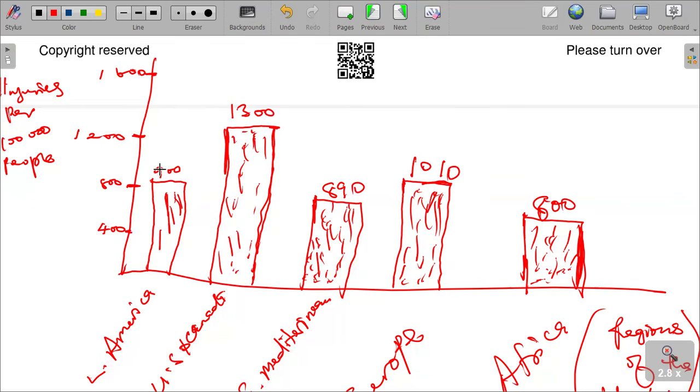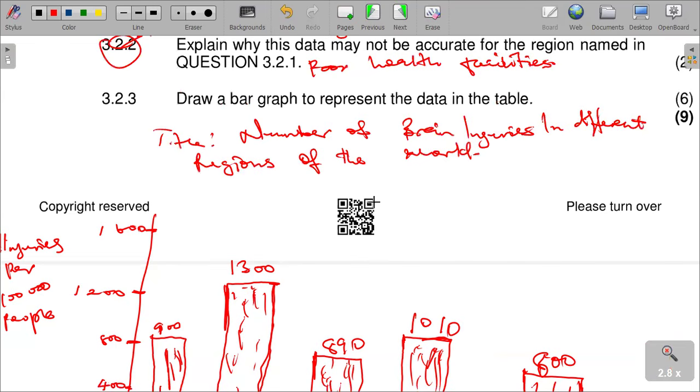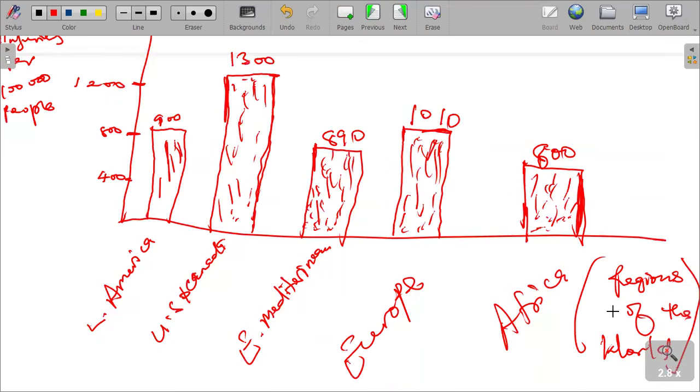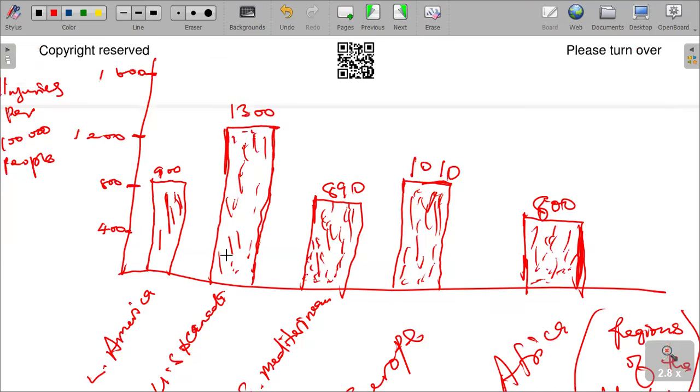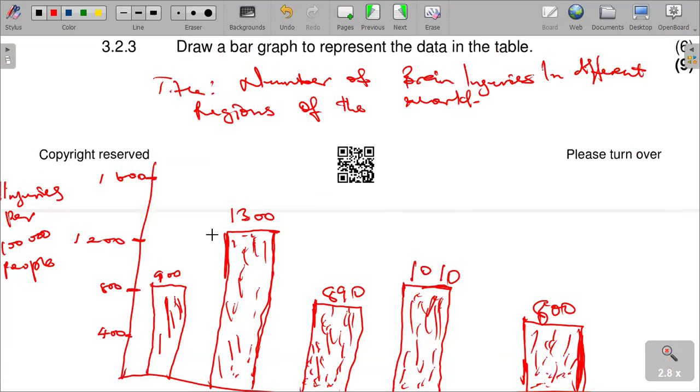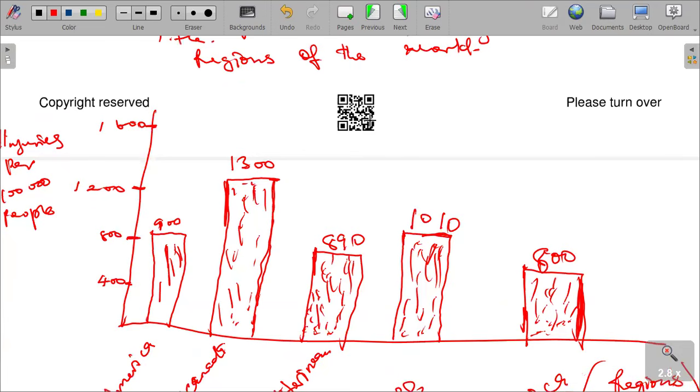And then don't forget to label the bars by giving the readings of each of the bars: 900, 1300, 890. There is a title: number of brain injuries in different regions of the world. And then you have the vertical axis labeled and the horizontal axis labeled, with the regions of the world. If you have done this, you will never lose any marks. You will get everything clear and smart. Don't forget to put the readings on top of the bars.